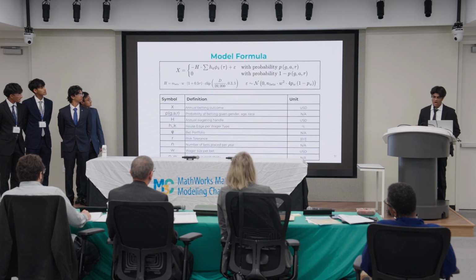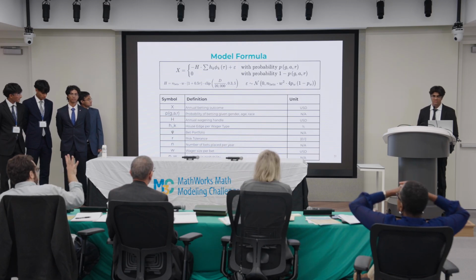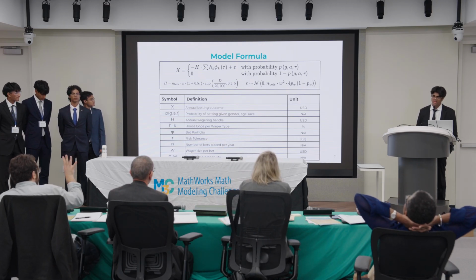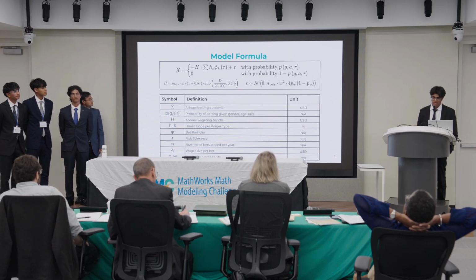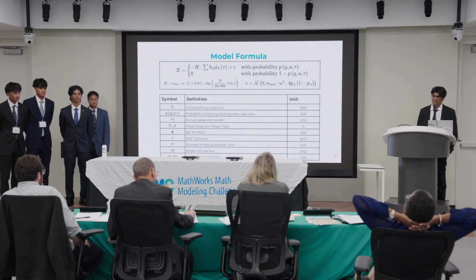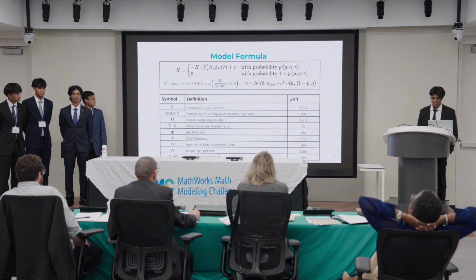The annual betting outcome, X, equals -h times the house edge plus a noise term, epsilon. The negative sign shows that there's a negative outcome, a loss. The noise term epsilon is derived from a normal distribution. Since bets are individual events, taking them across multiple gives you a normal distribution according to the central limit theorem.